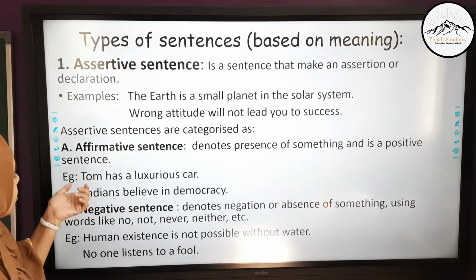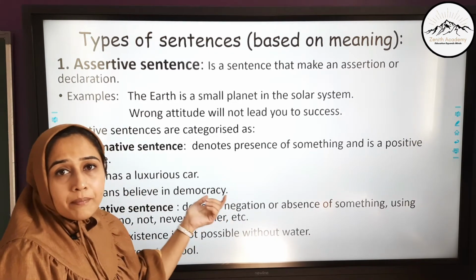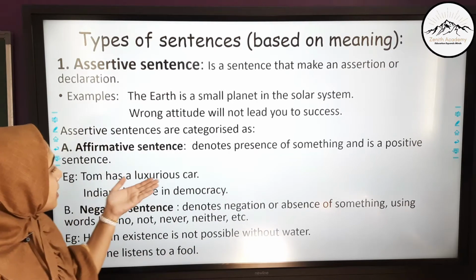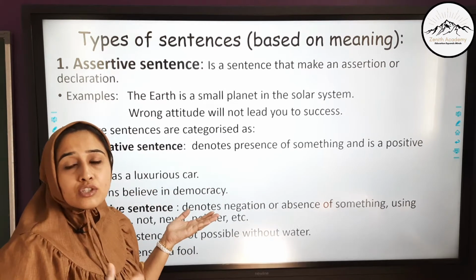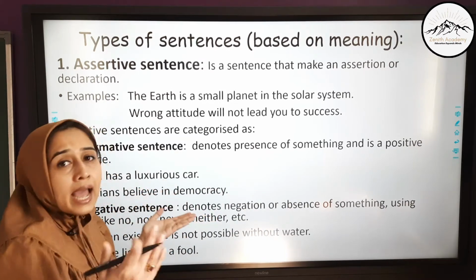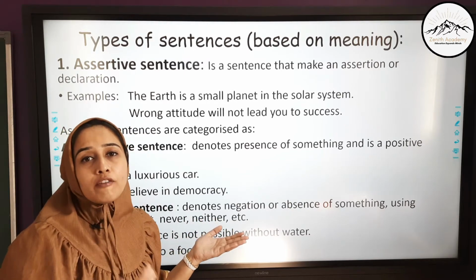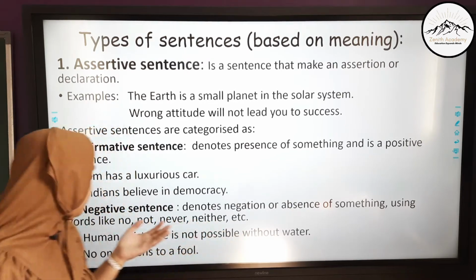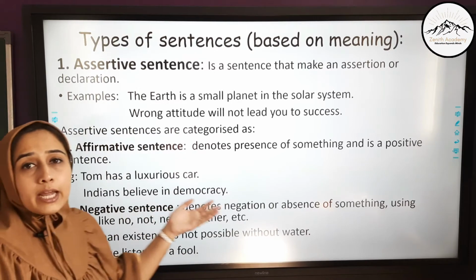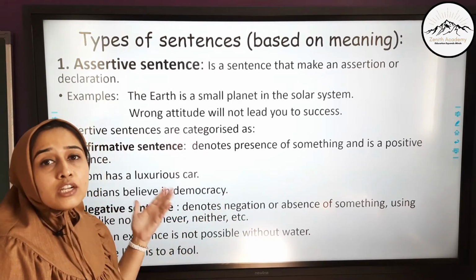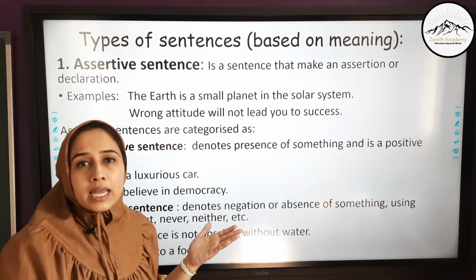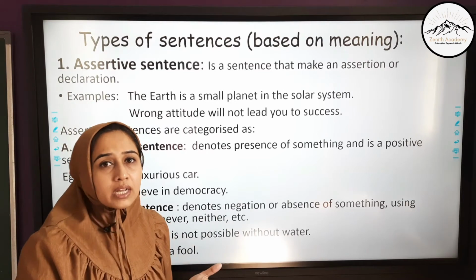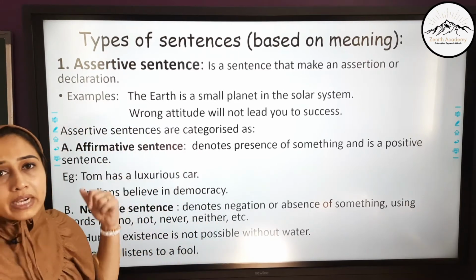Let's see the examples. Tom has a luxurious car. Now which car, that is not necessary to mention. He has. It is showing presence of a car with Tom. Indians believe in democracy. So this sentence is showing belief. It is agreeing that Indians believe in democracy, and that is why this is an affirmative sentence.